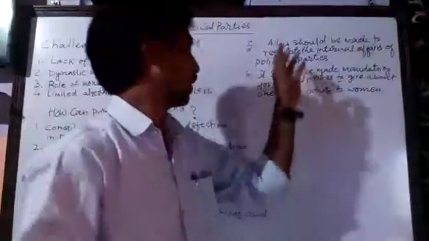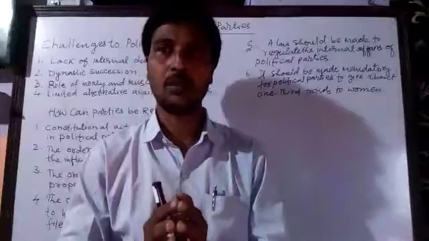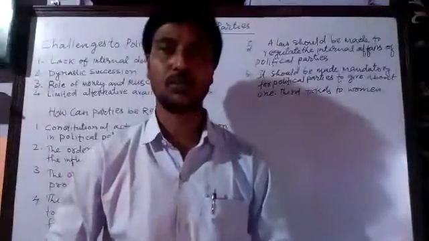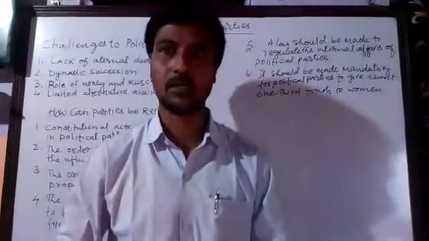And in this, there is a law that the political parties should maintain a membership register.